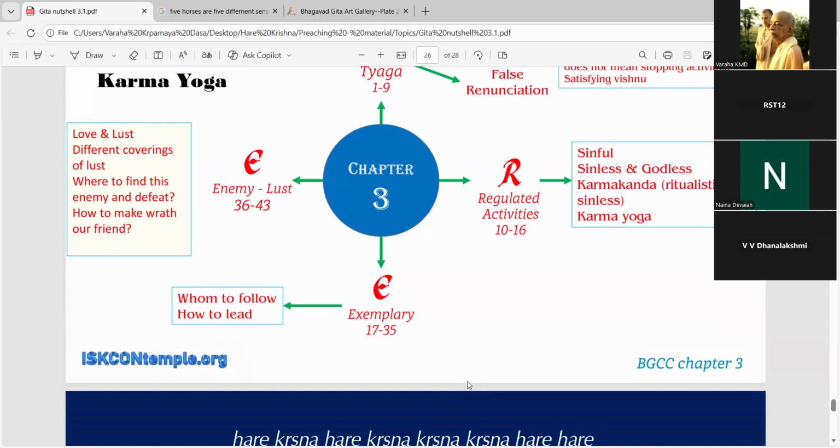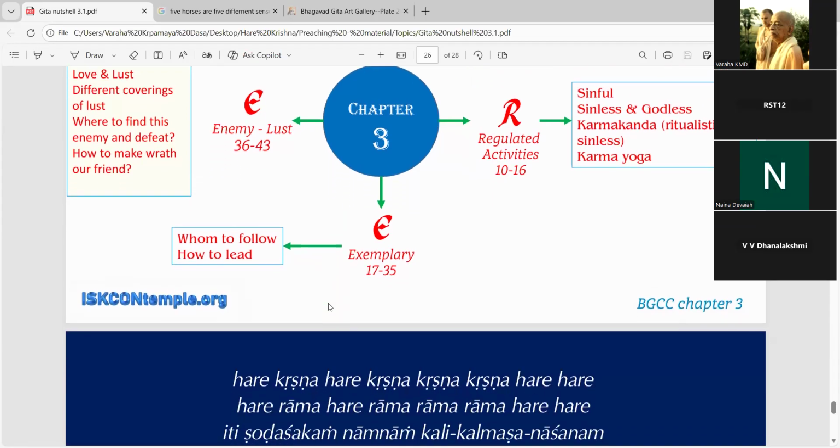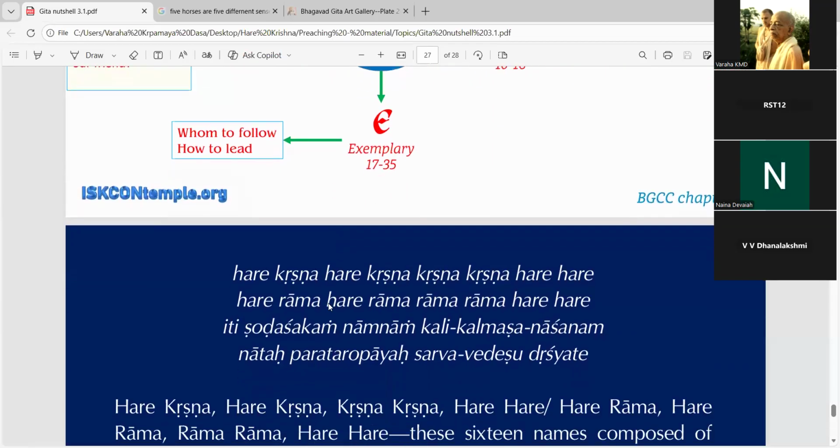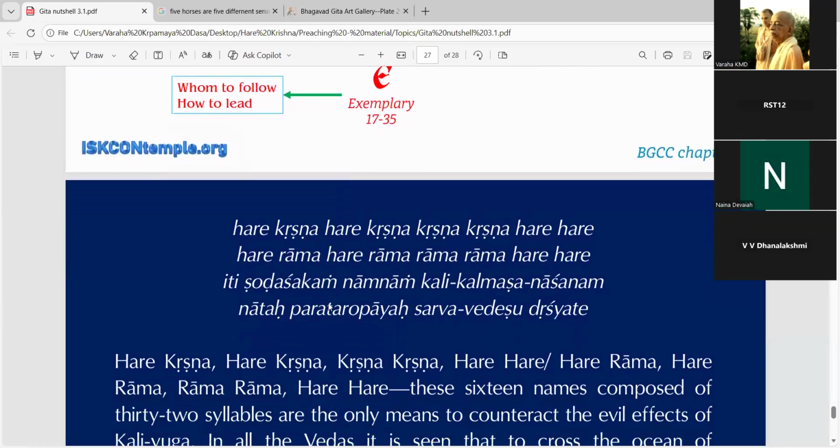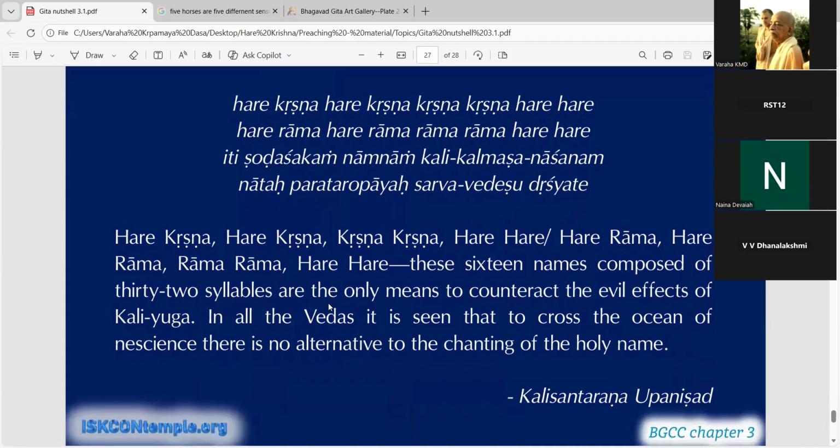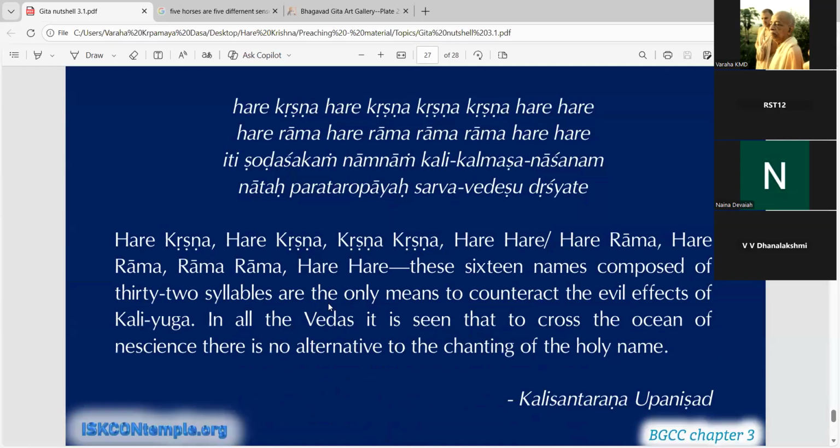So this is important, because if you're following a devotee from the right sampradaya, we are in touch with Krishna, because that devotee is following his guru, and his guru is following his own guru. Like that, the chain goes till Krishna. So that is the exemplary part, that you follow the right sampradaya. So we have come to the end of the class.